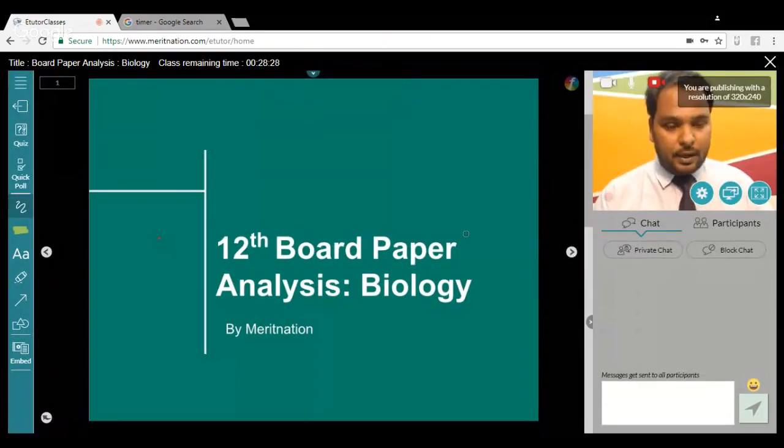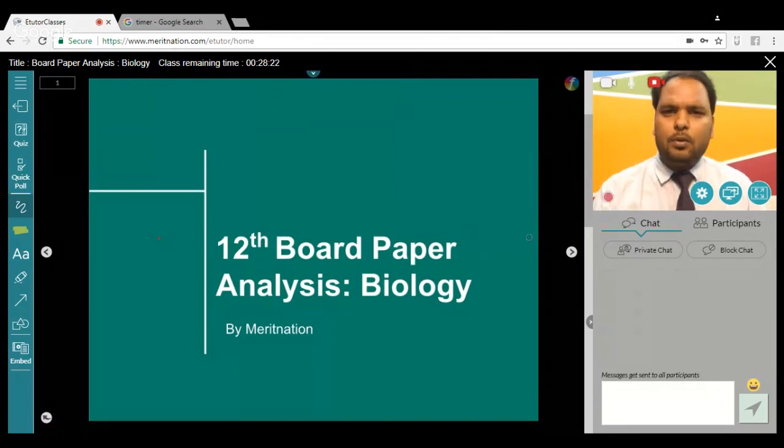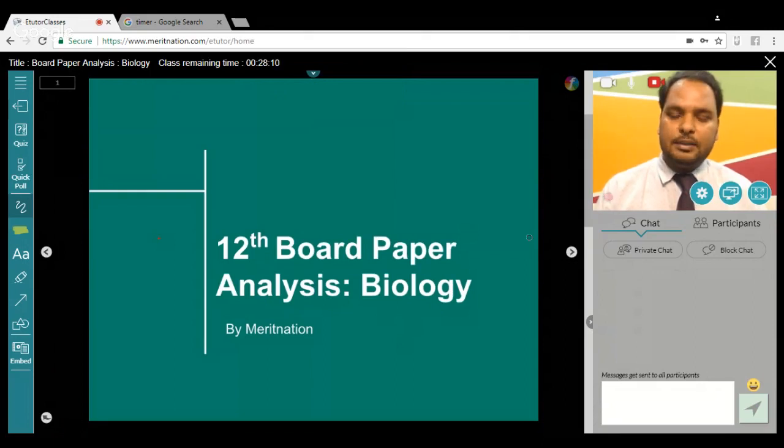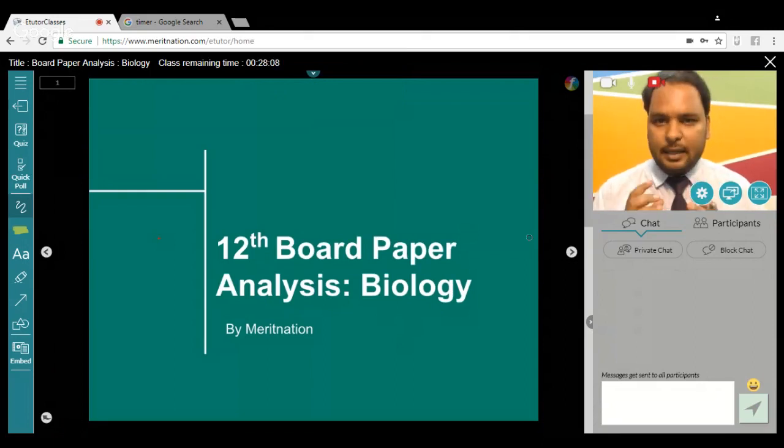So, guys, in general the paper was slightly above average. Yes, definitely, it was a very good paper. And as I said earlier as well, those who have studied NCERT line by line would have seen it.